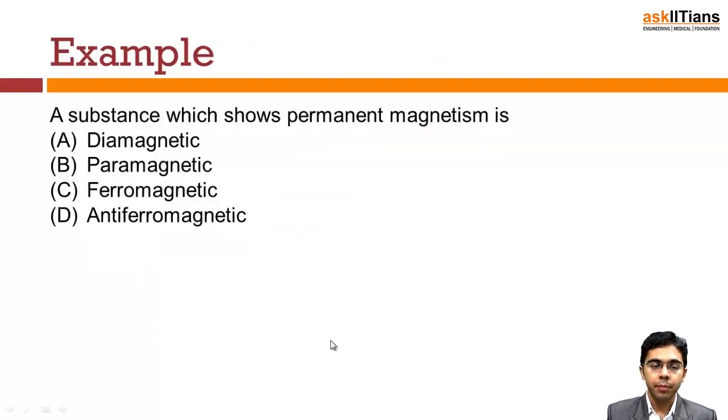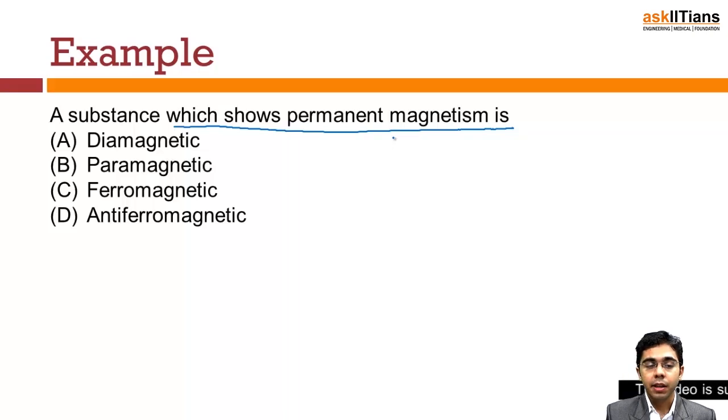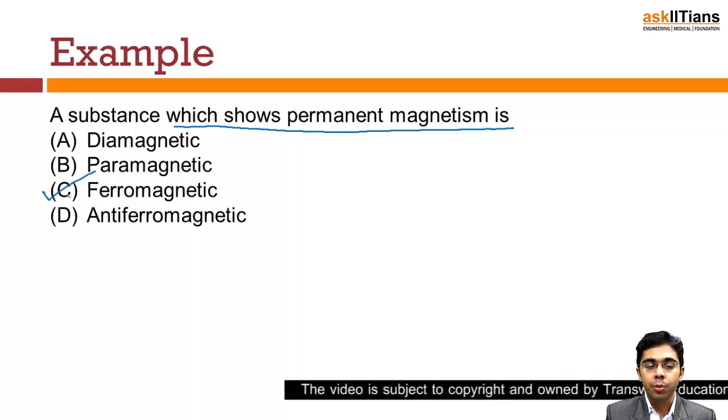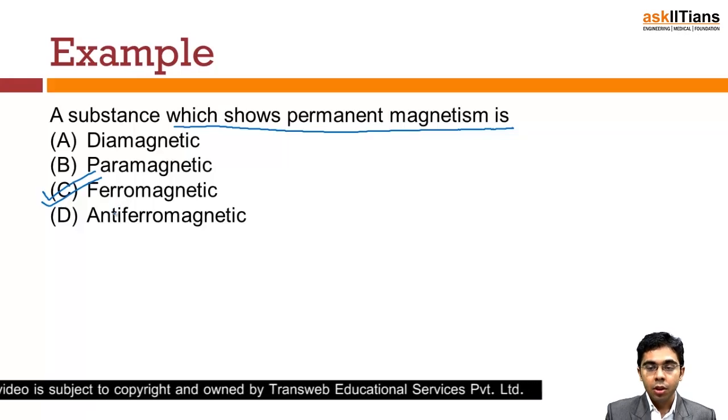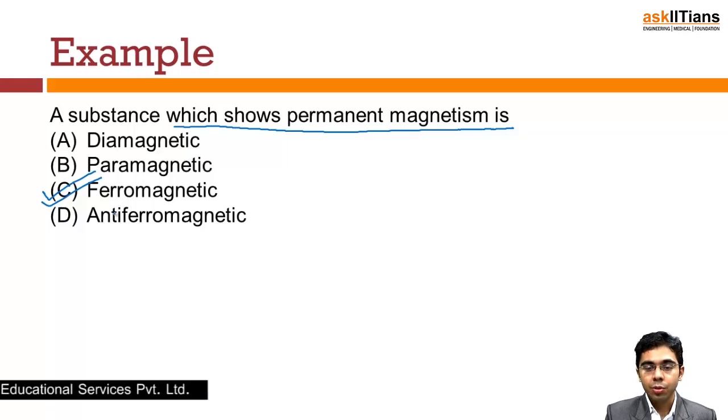Now let's look at the example. The substance which shows permanent magnetism. We have seen that among the different materials, there is only a single material in which there is a strong attraction towards the magnetic field, and that is the ferromagnetic material. So according to that, option C should be correct, that is the ferromagnetic material. This is the substance which is used for permanent magnetism.